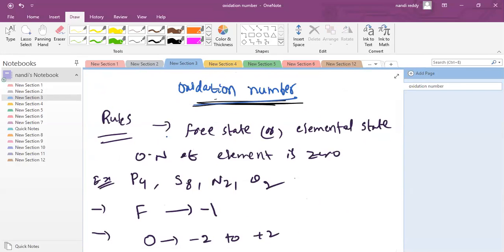Open your class notes. Check the rules, what you noted down. Please look and revise.